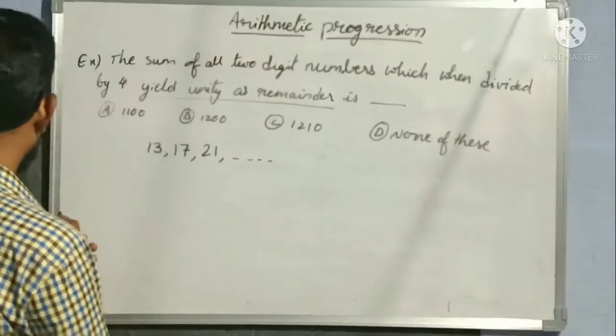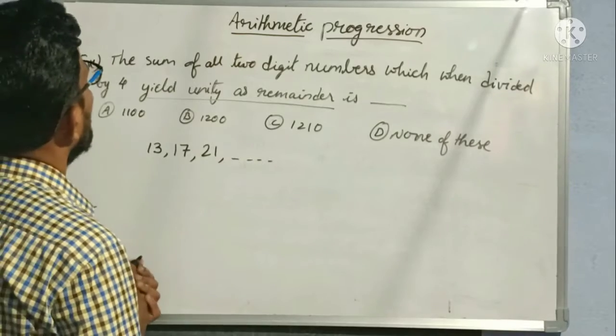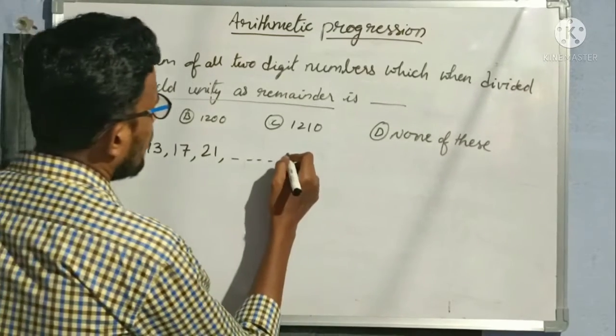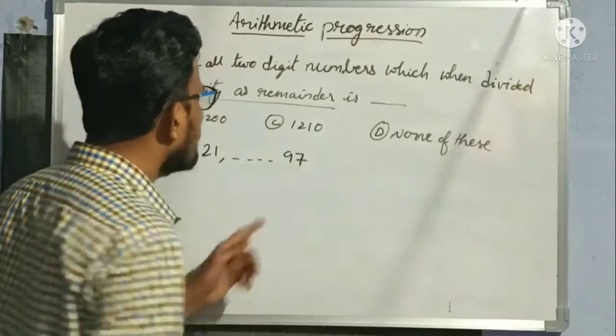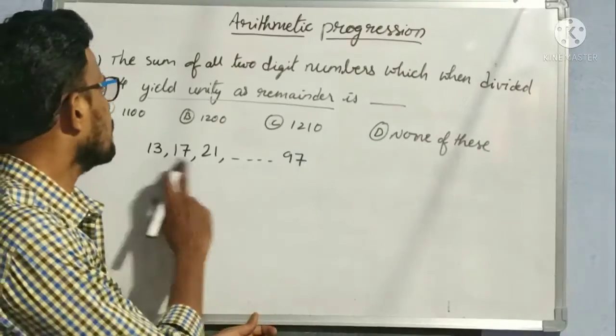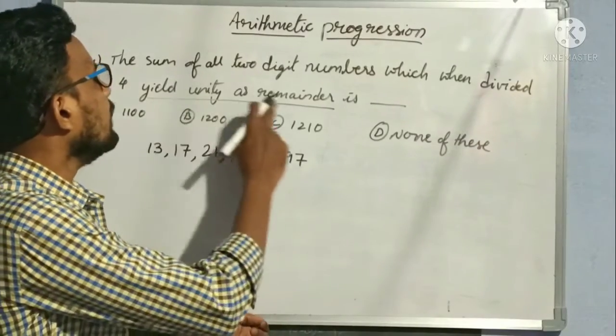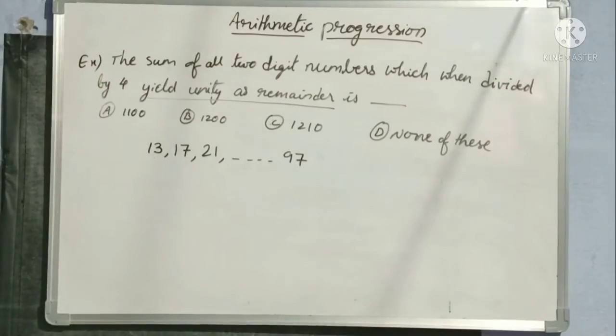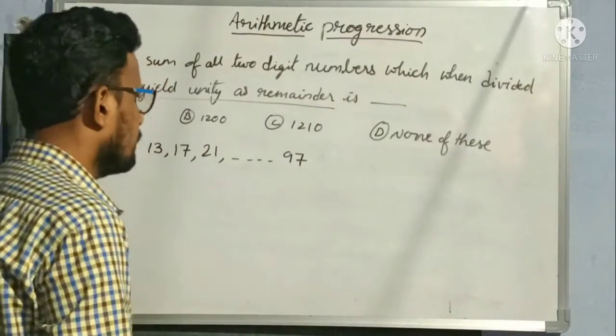The last number divisible by 4 before 100 is 96, so the next number is 97. So these are the numbers which leave remainder 1 when divided by 4. Now we want the sum of all these numbers.